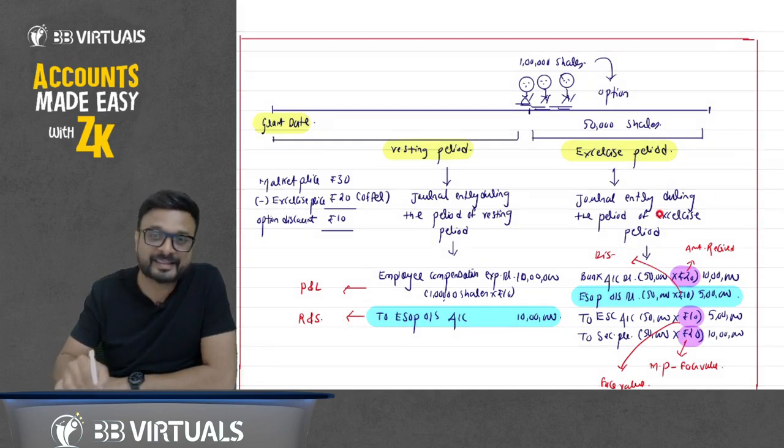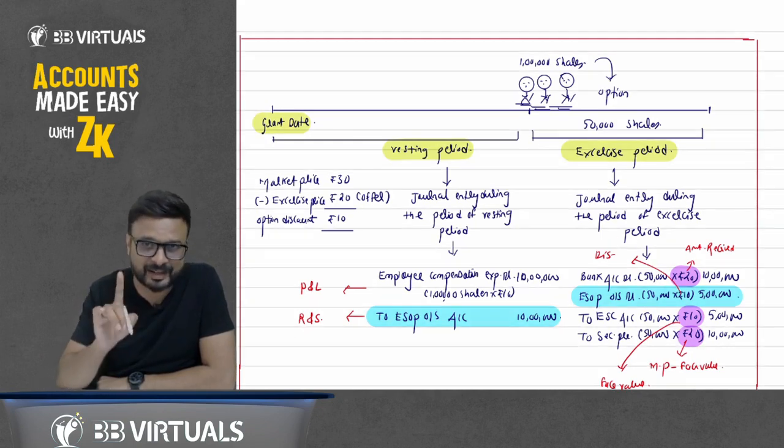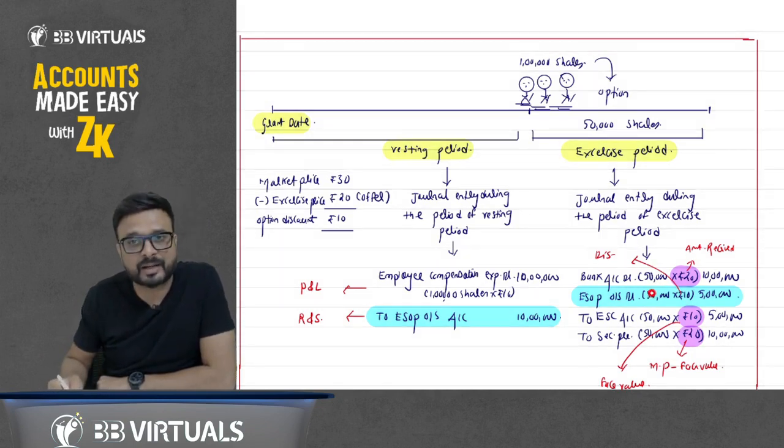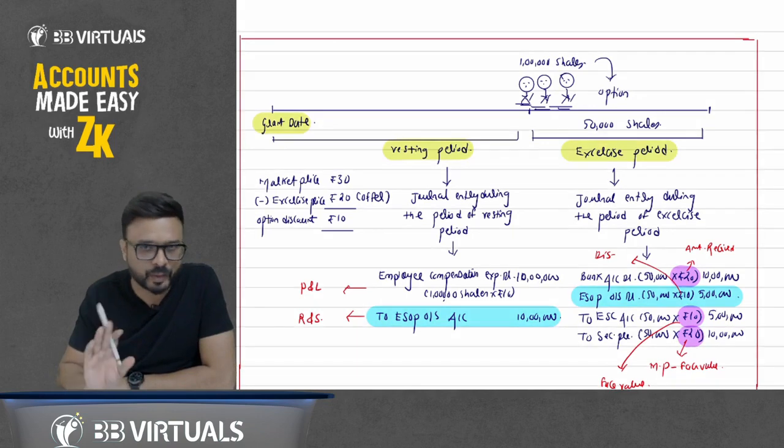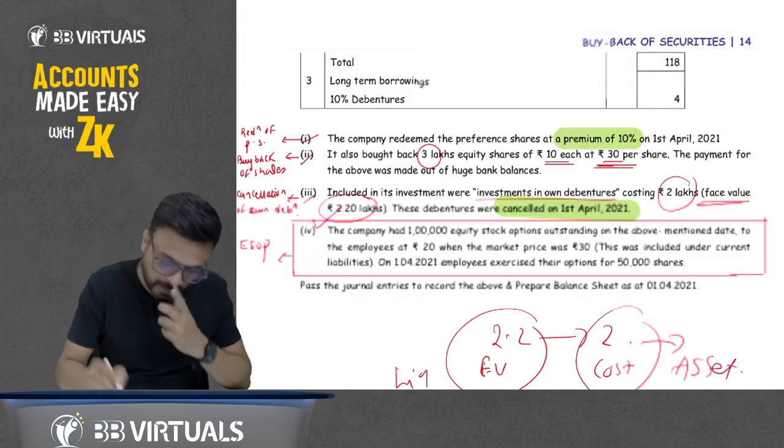We just have to pass this entry. Only this single entry. But if I directly pass this entry of exercise of this ESOP, you will not understand it. That's why I have discussed the background of it. Okay, so don't worry. Now read this point here.